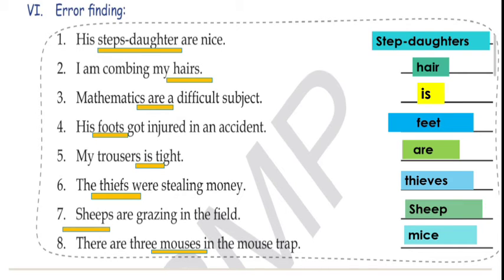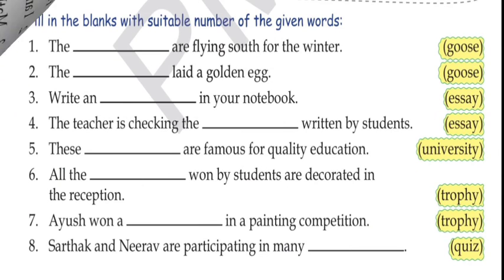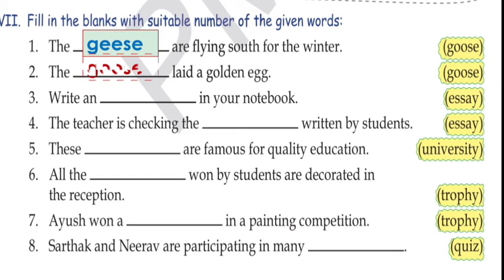Now without wasting time, let's move to the next question, question 7. Question 7 says, fill in the blanks with suitable number of the given words. It means words are given in brackets, and we have to use the suitable number, either singular or plural form, and complete the sentence. So let's start with number 1, the dash are flying. As are is a plural verb, we must write the plural of goose, and that is geese. Number 2, the dash laid a golden egg. Laid a single egg means singular, so here it should be the singular form, that is goose itself.